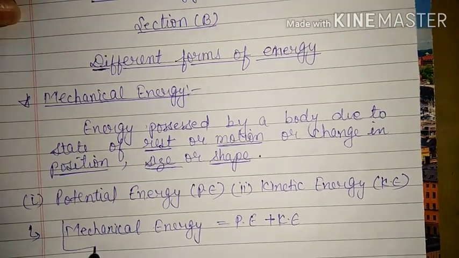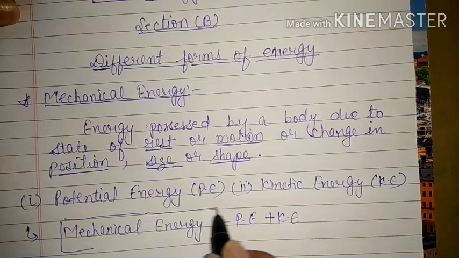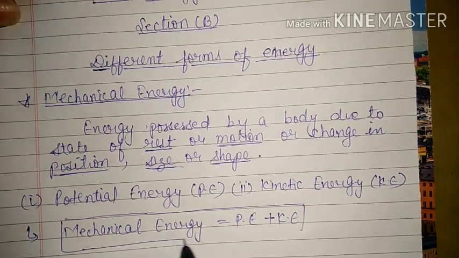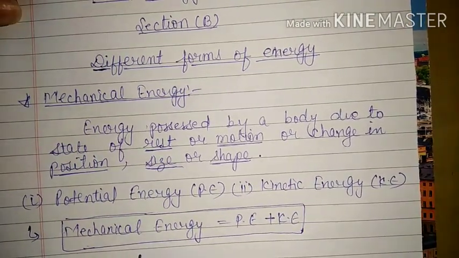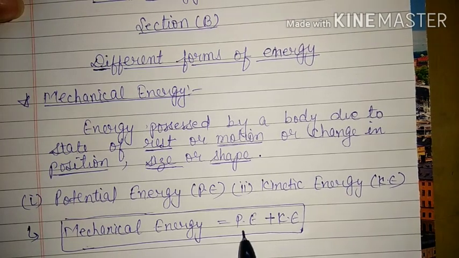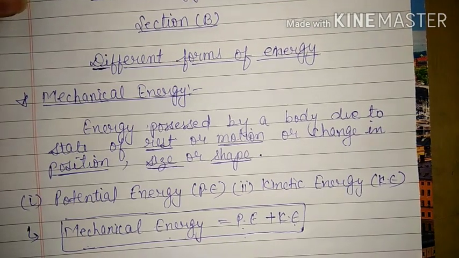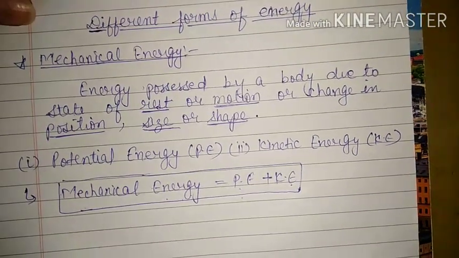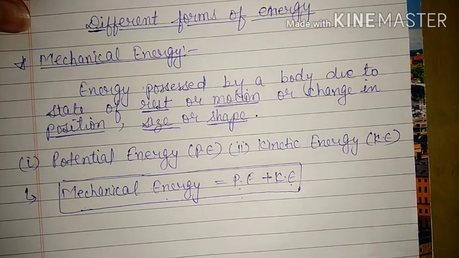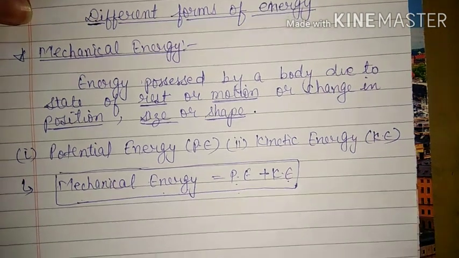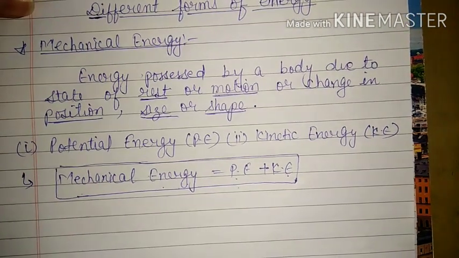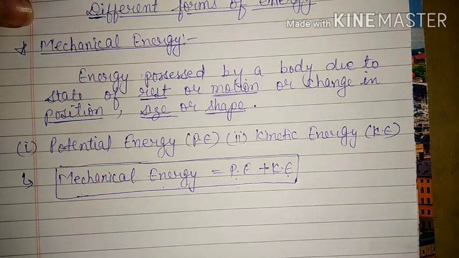Okay, and there is a law of conservation of mechanical energy. The law of conservation of mechanical energy states that the sum of potential and kinetic energy always remains constant under conservative forces. That means first of all, we have to learn about conservative forces. Conservative forces are those forces which depend only on initial and final position of the object. They do not depend on the path followed by it.